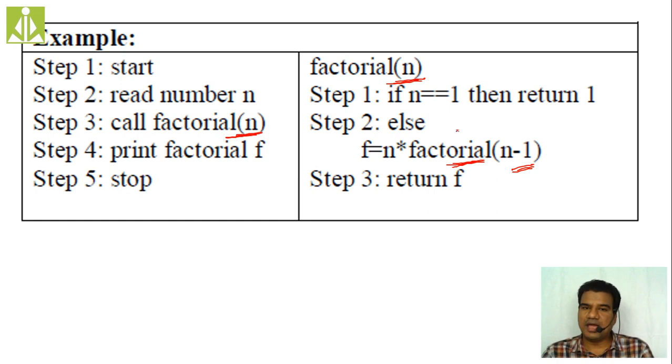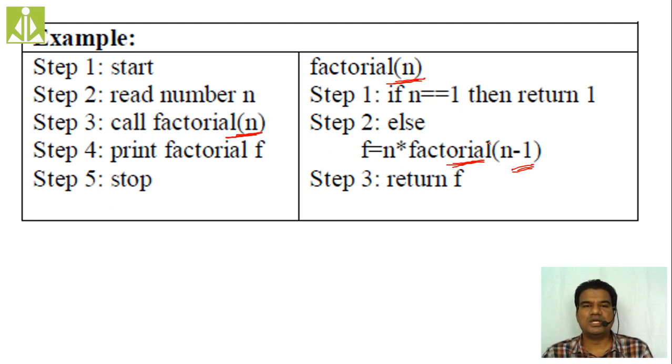So at each level, what will happen? The n value gets decremented. So this is the recursive approach. In the recursive approach, we call the same function again and again, but at every call we try to minimize the input so as to make the algorithm finite. Otherwise, your algorithm will become infinite, and selecting an infinite algorithm is not a suitable approach.